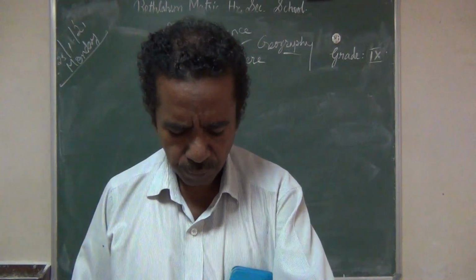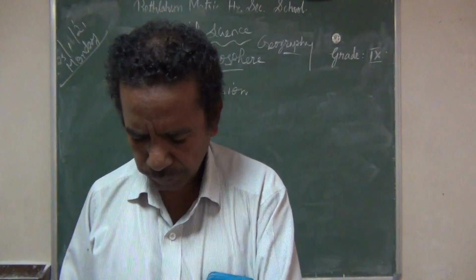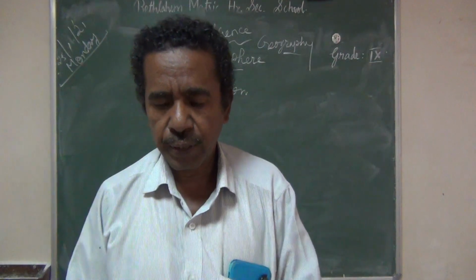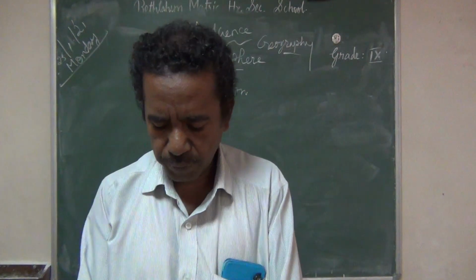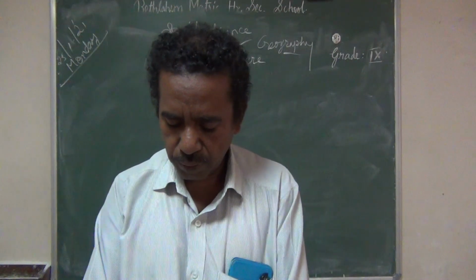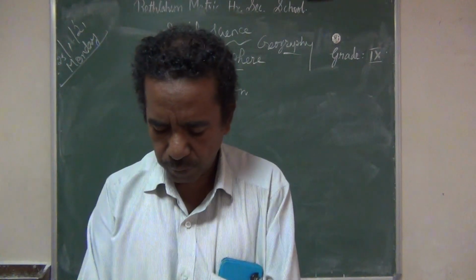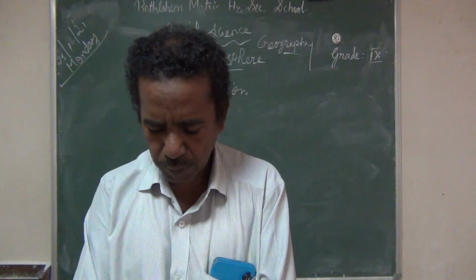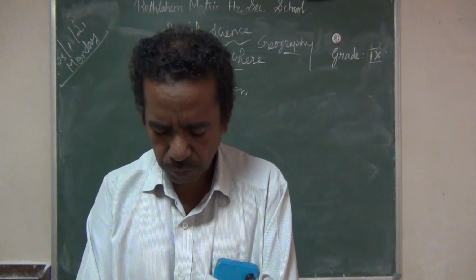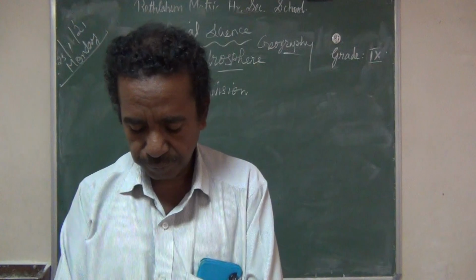On the globe, two hemispheres are there, northern hemisphere and southern hemisphere. The northern hemisphere holds 61% of land, whereas the southern hemisphere holds 81% of water. It is because of this pattern of land and water distribution that the northern hemisphere is called the land hemisphere and the southern hemisphere is called the water hemisphere.